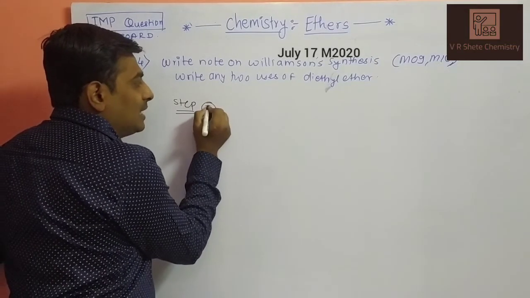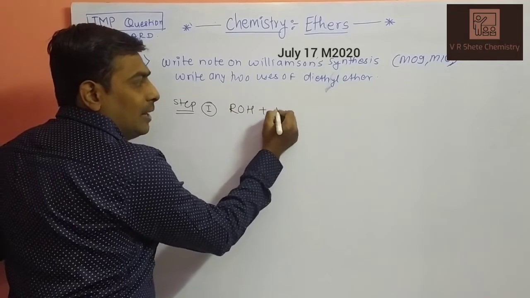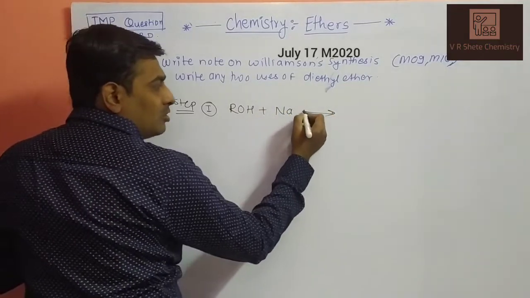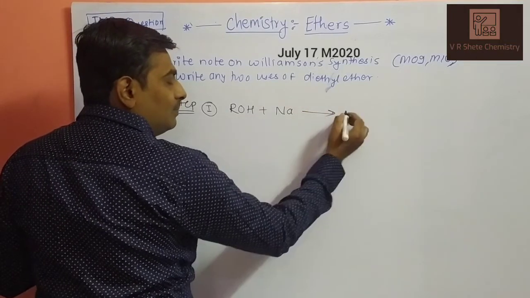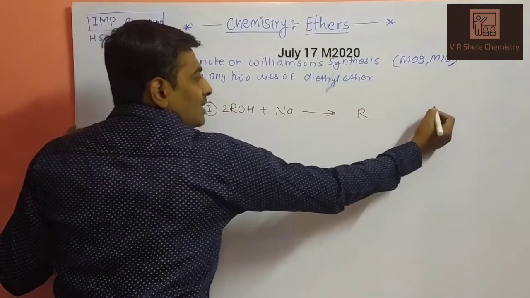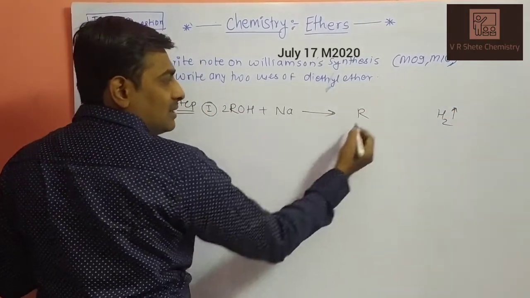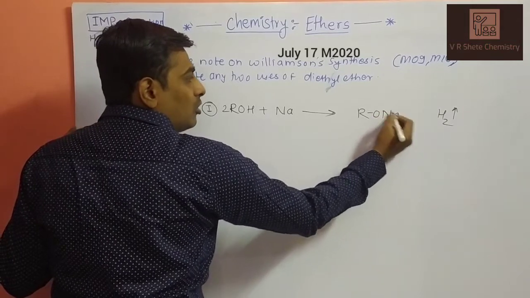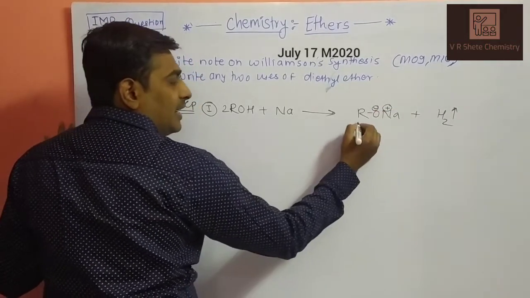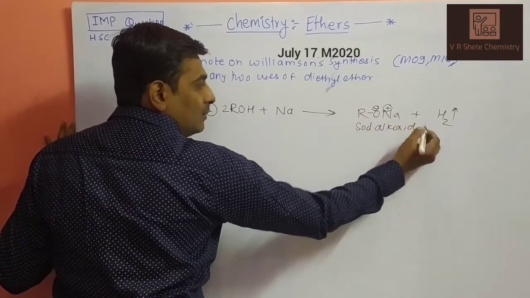What happens in step 1? When alcohol reacts with sodium metal in the presence of ether, dihydrogen gas is eliminated, because metal reacts with acid and alcohol acts as an acid here. It generates sodium alkoxide, RO minus Na plus. In the first step, we generate sodium alkoxide as a nucleophile.